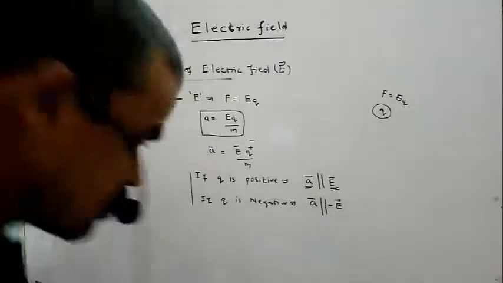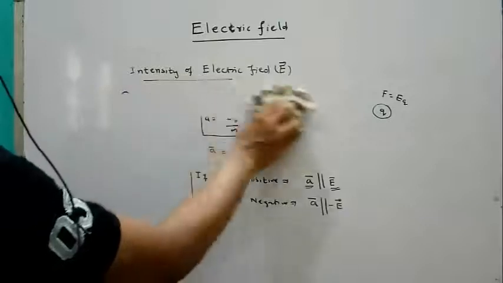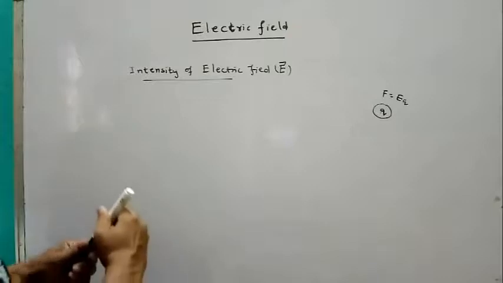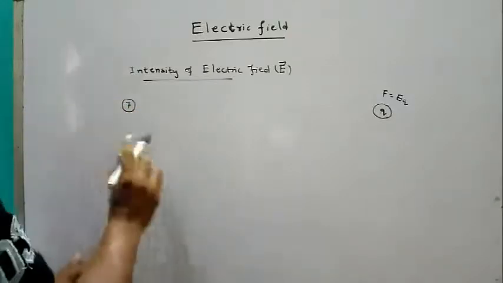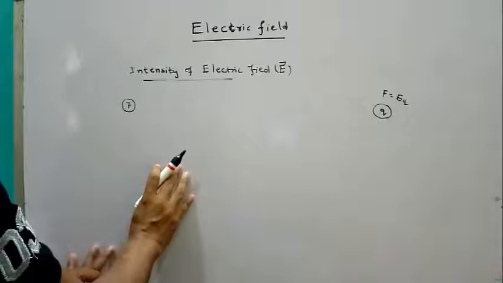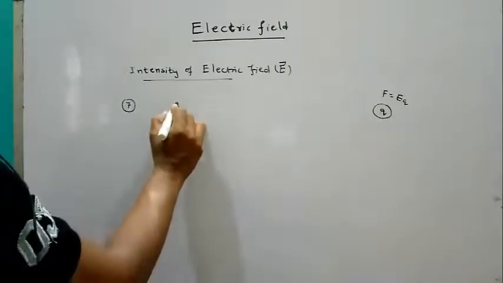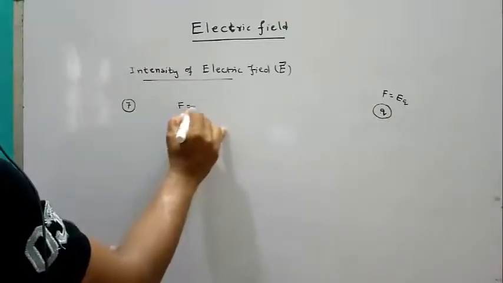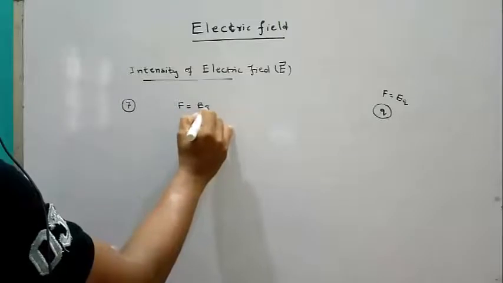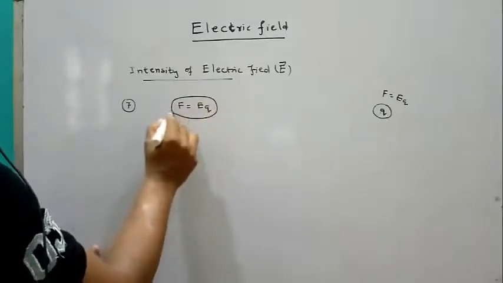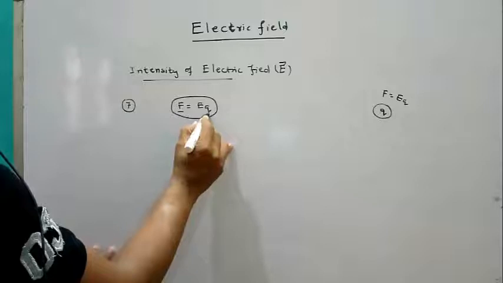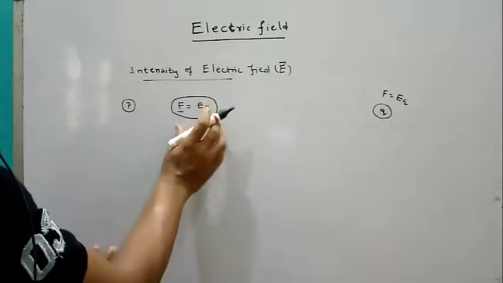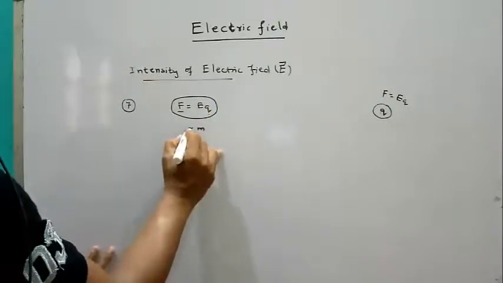Next, the seventh one. What is the seventh one? The electric force is independent of mass. F equal to EQ. See here, the force experienced by charge Q is F equal to EQ. In the equation, there is no mass.